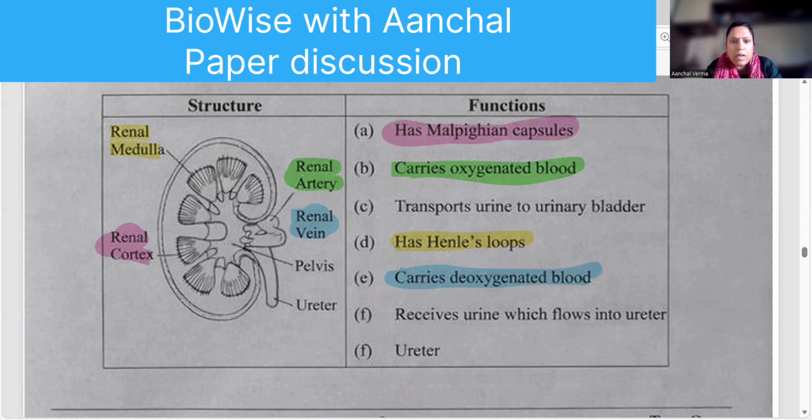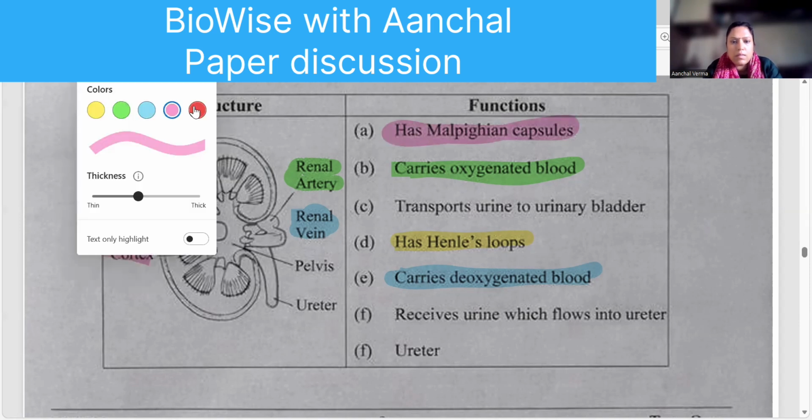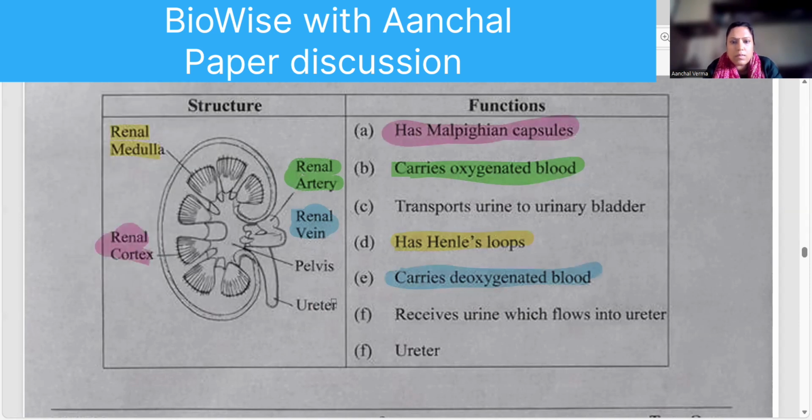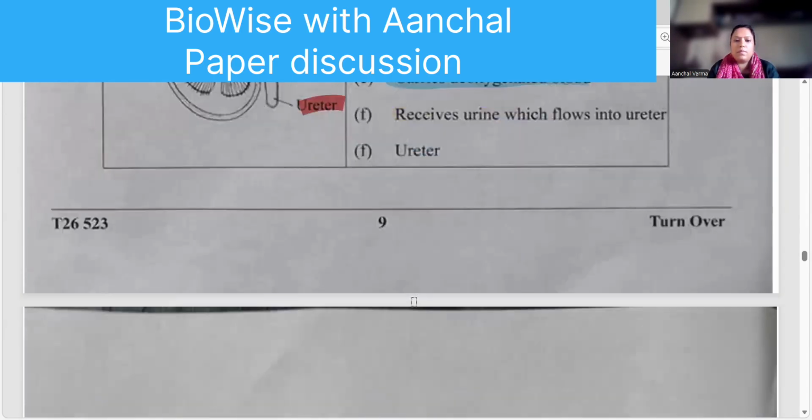Right? And the last one, ureter. Ureter transports urine to the urinary bladder. Okay, so this is your match the following.